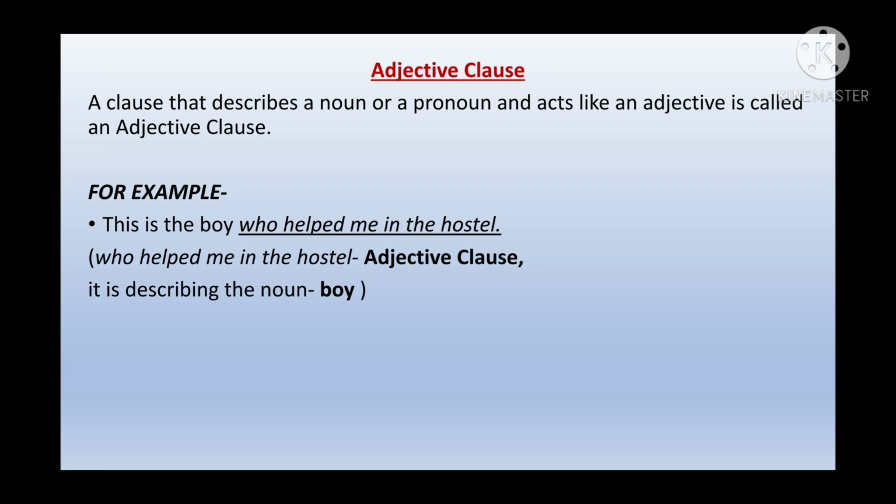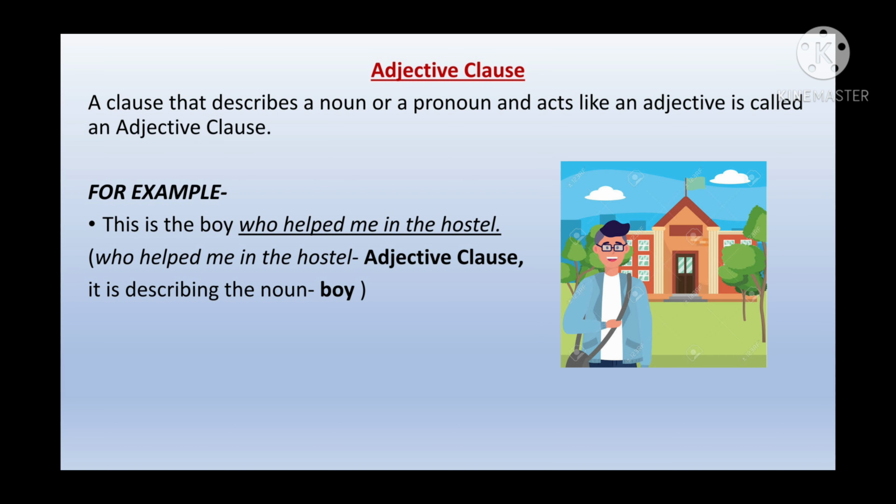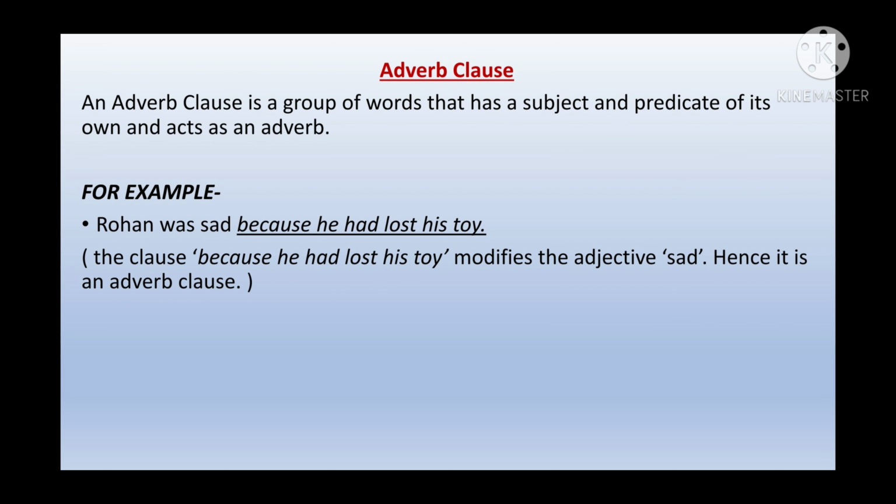Let's take an example. This is the boy who helped me in the hostel. Here the clause who helped me in the hostel is describing the noun boy. So I can say that who helped me in the hostel is my adjective clause because it is working as an adjective here.